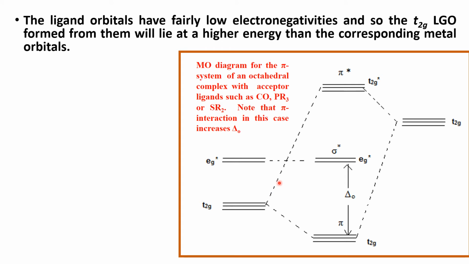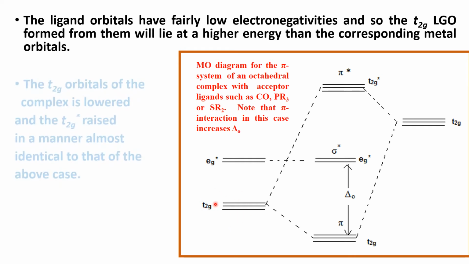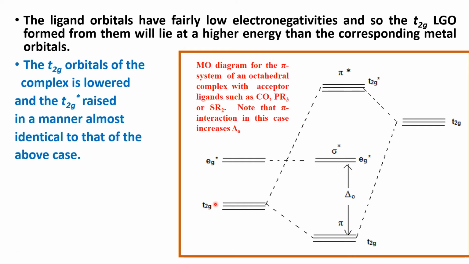Here we are dealing with the low electronegativity ligands. In those particular ligands the T2g level is placed higher than the T2g orbitals of the metal. So it is just the reverse of the case of fluoride ligand.